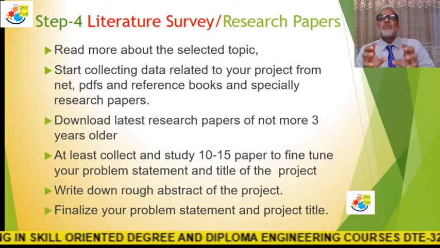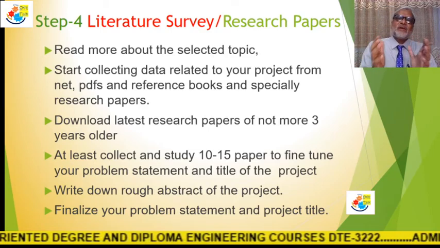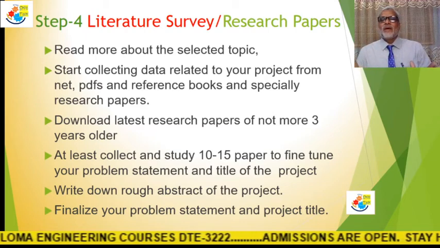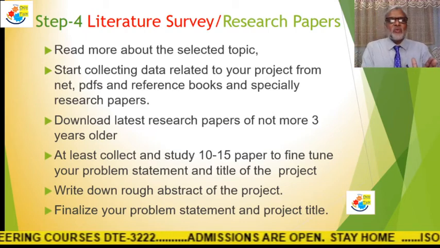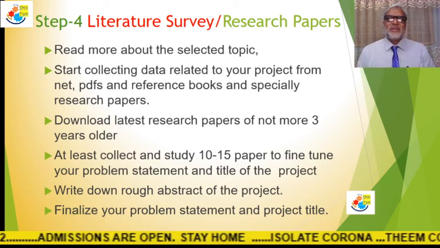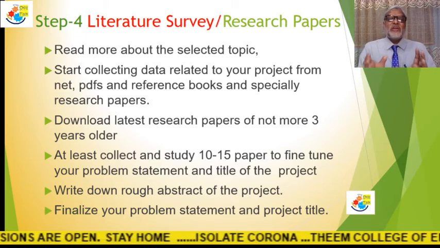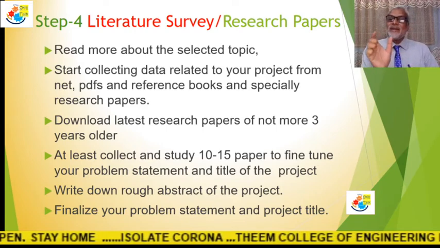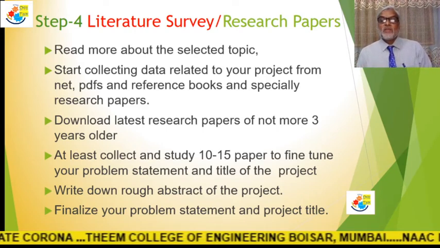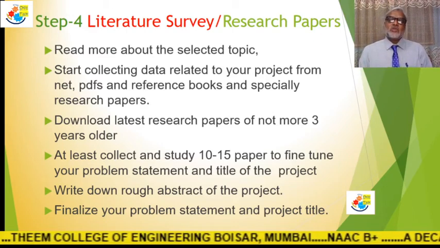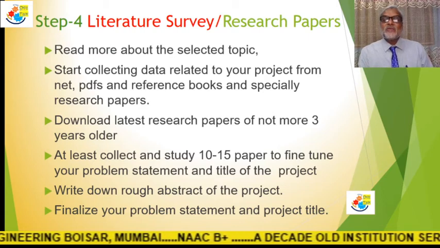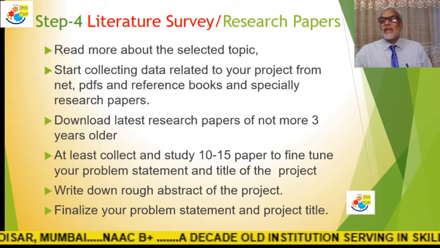From these 10 to 15 papers, you find the material of the paper and write it in your own words, don't cut and paste. When you understand, write it in your own words, so that you can easily make your black book. Now fine tune your problem statement and title of the project, because from the papers you can find the scope they have left, that could be done and can be attended.